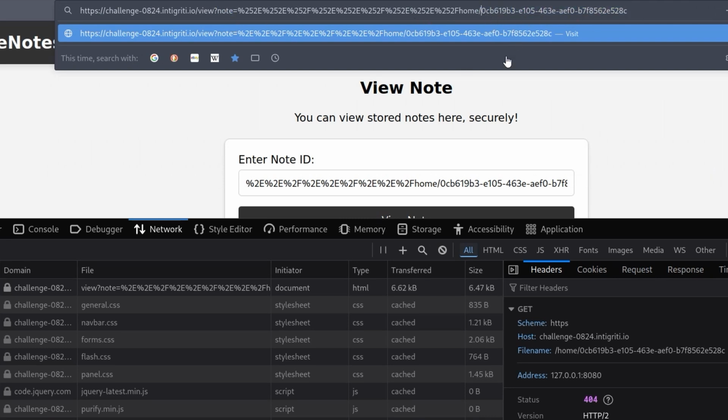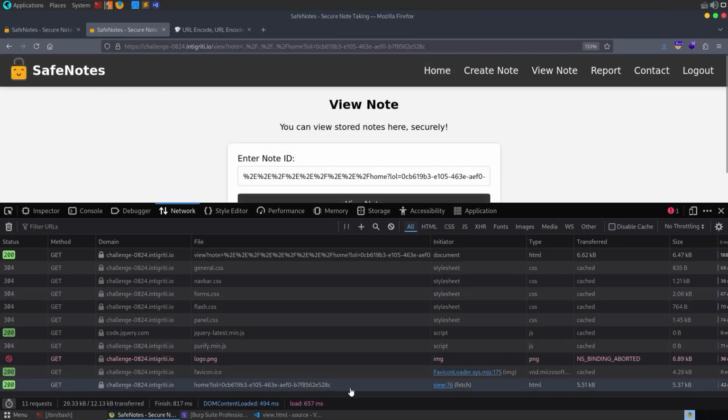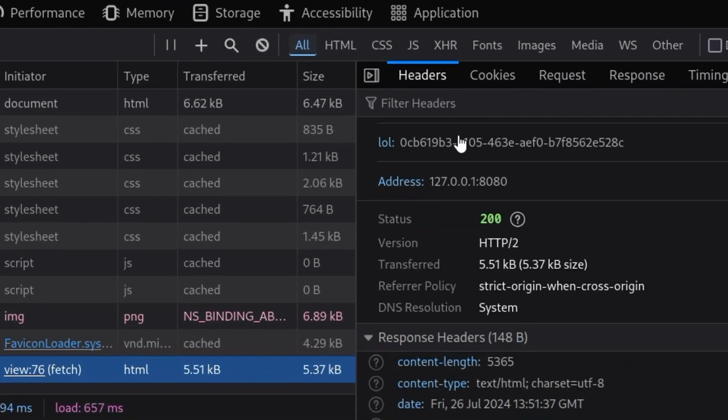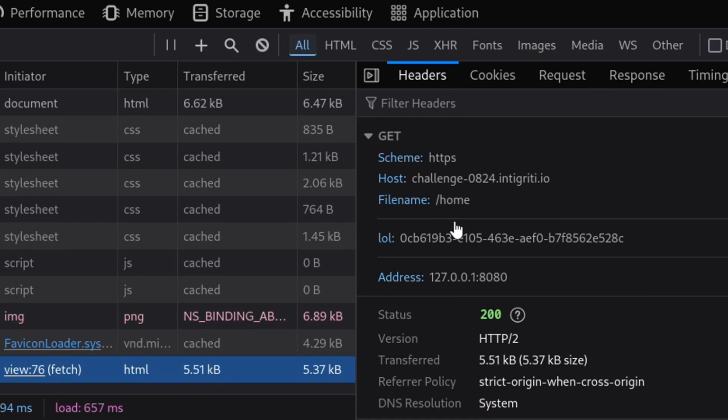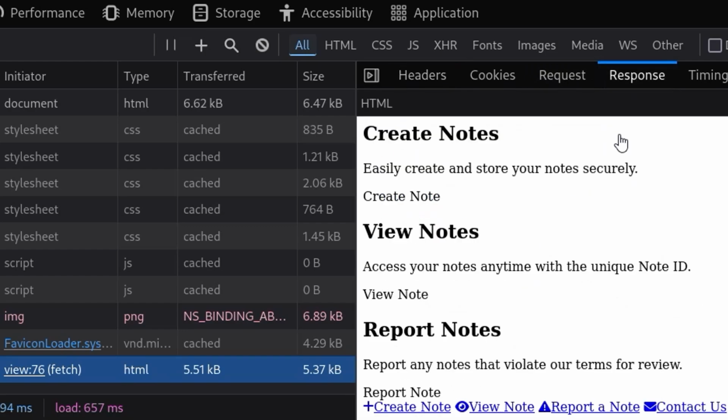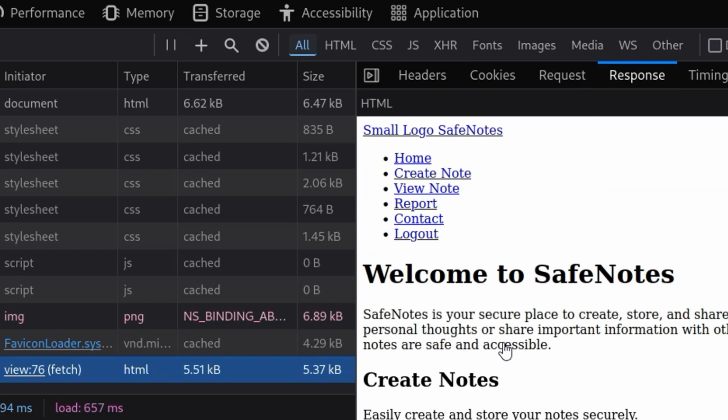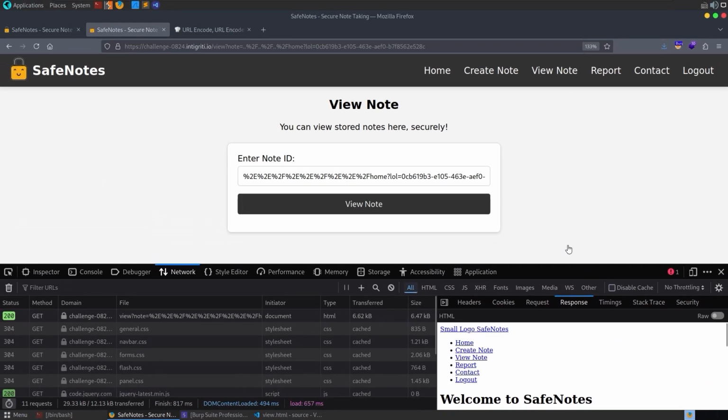But there's nothing to stop us from changing this up a little bit. Why don't we go ahead and put in a question mark here? So this might be another query, and then say like lol equals, and let's try that. Reload. Let's see, we've got a 200 OK. And look at that, the path is just file now, and then you've got this lol parameter. So that was valid. Let me have a look at the response. Here you see that we have the homepage, but we don't have the homepage here.